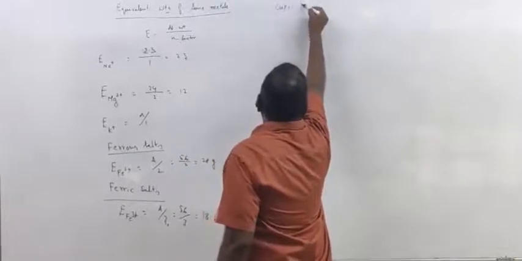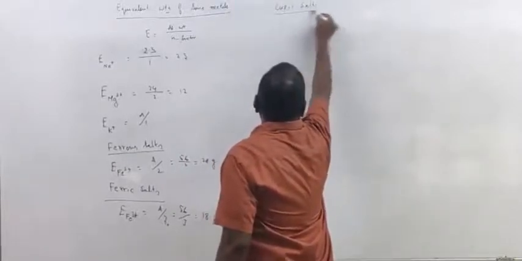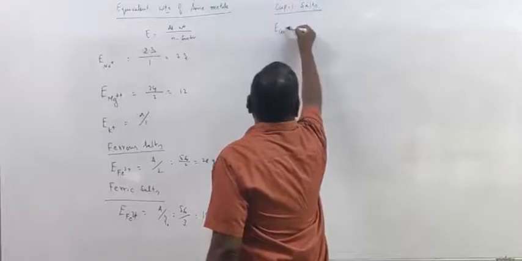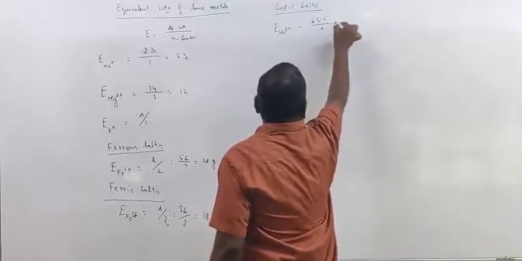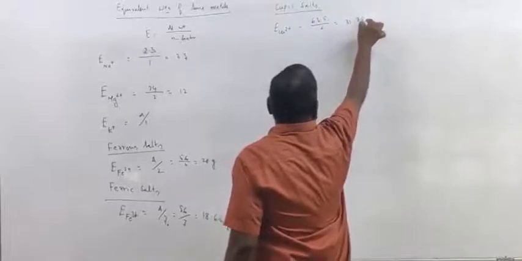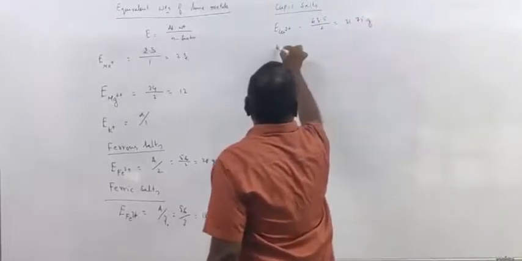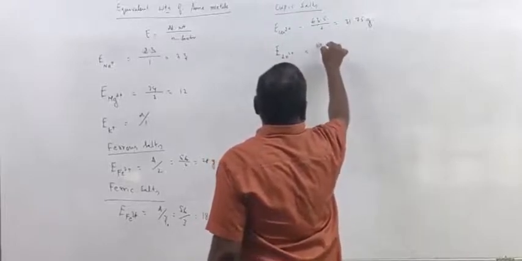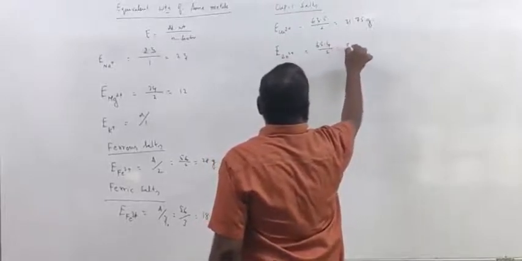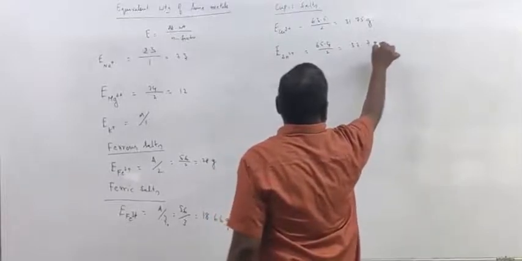Cupric salts, equivalent weight of Cu2 plus, 63.5 by 2, 31.75 grams. Zinc salts, 65.4 by 2, 32.7 grams.